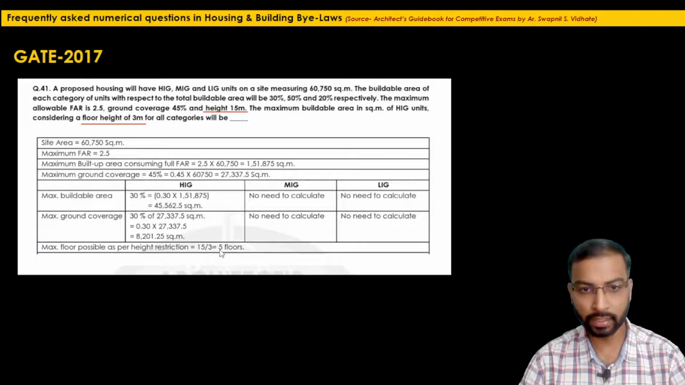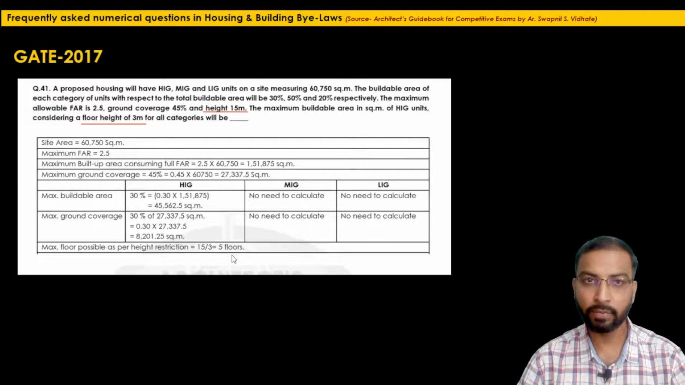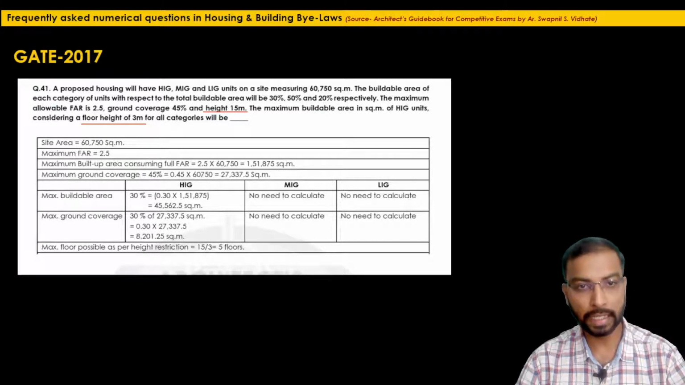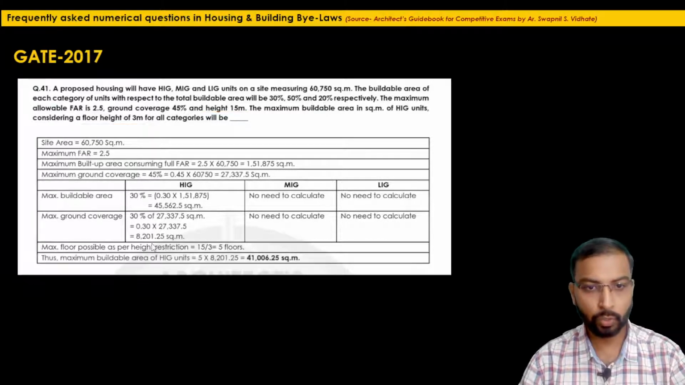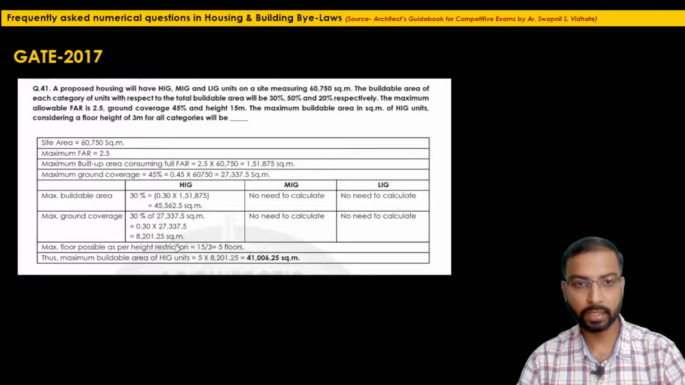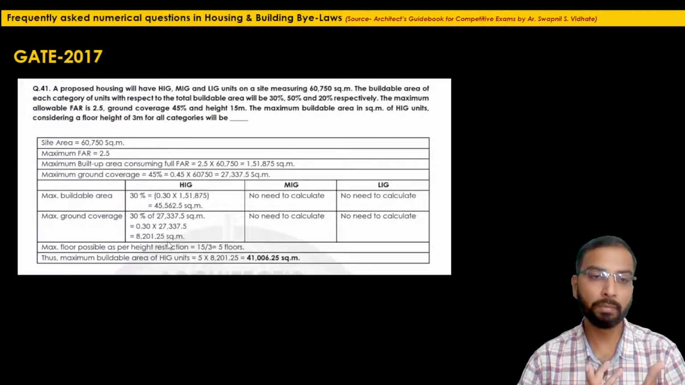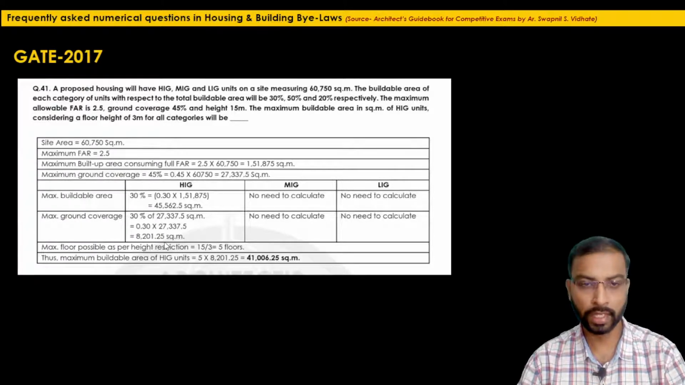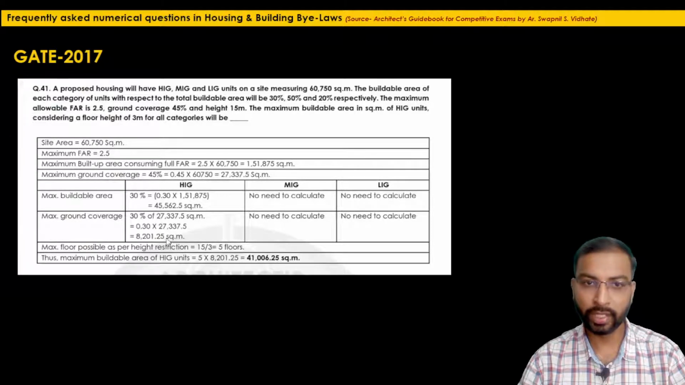So here directly we can multiply this maximum ground coverage with 5. We will get how much built up area we can achieve in HIG category. So 5 into the ground coverage, that means this ground coverage is the area of one single floor, right? So 8,201.25 square meter, if we multiply it by 5, we will get the maximum built up area we can utilize in the maximum permissible height with a floor height of 3 meter.